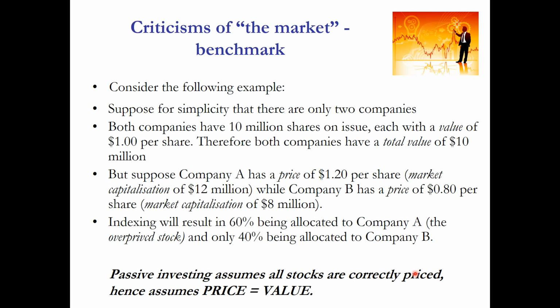So one point here is that passive investors are assuming markets are relatively efficient, or assuming that market prices are the best available measure of firm value. There are also some other potential issues with using market indexing. Some people who believe in active investing would say that market indexing does not make the best use of portfolio manager skills.